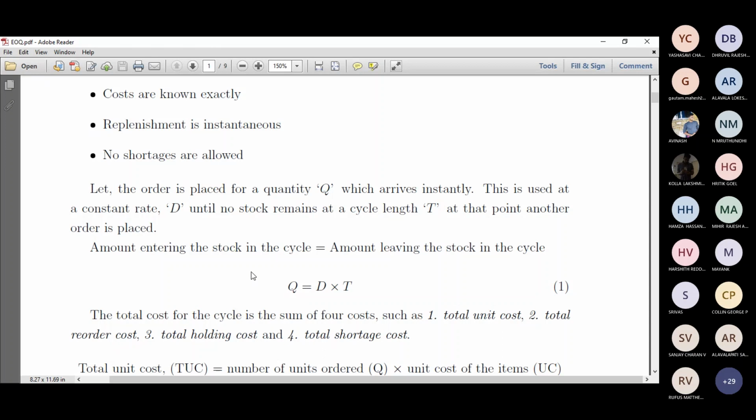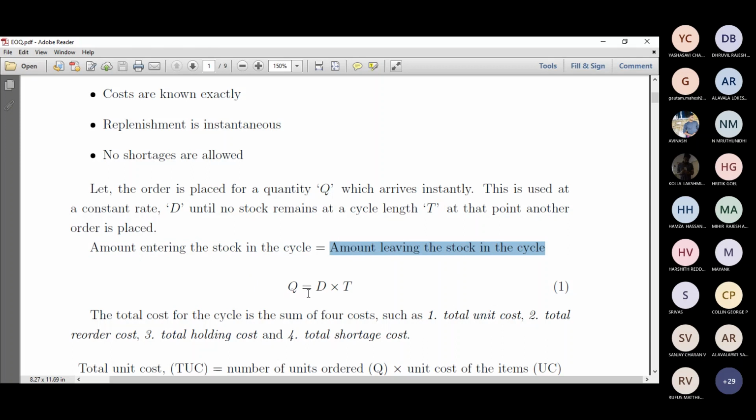I mean, which gets consumed or sold. But then at that point, the 7 new stocks come in, without any delay. That's why the amount entering the stock in the cycle is equal to the amount leaving the stock in the cycle, which means that we replenish one per day. So on the 7th day, we'll get back to the same cycle, right?